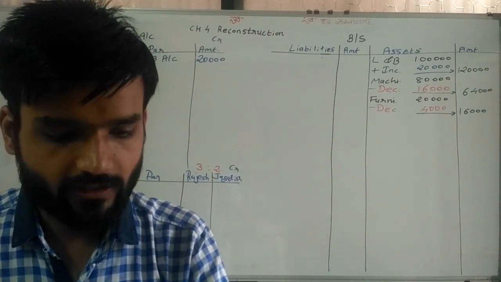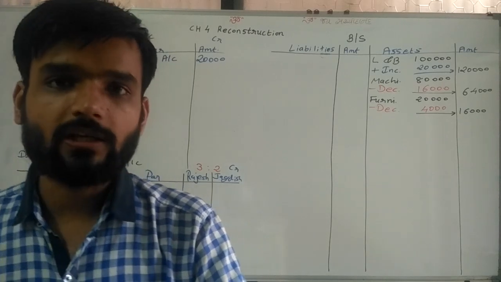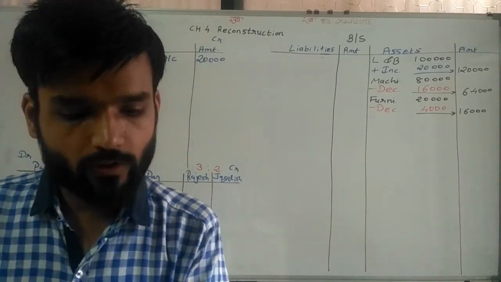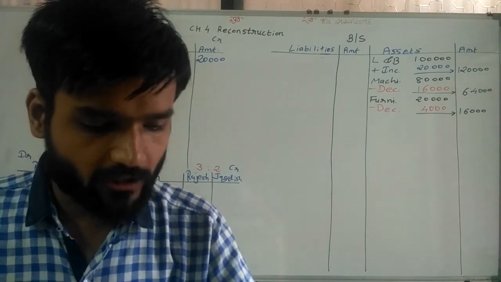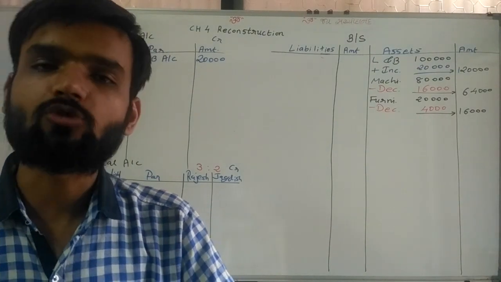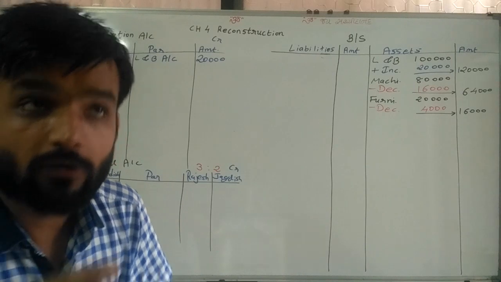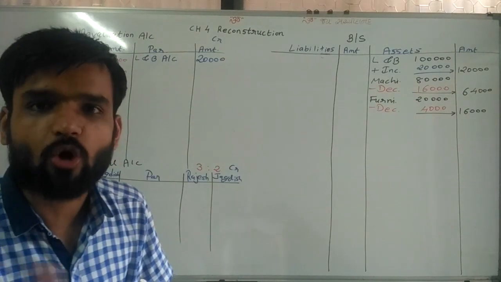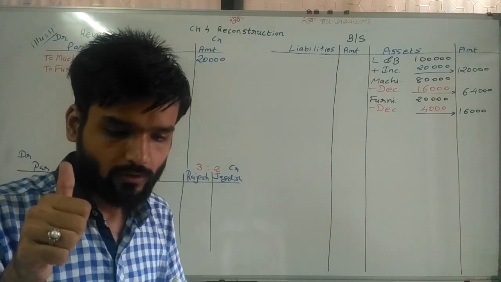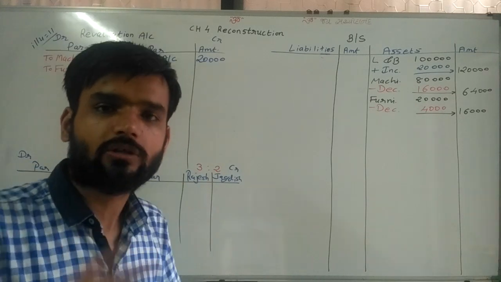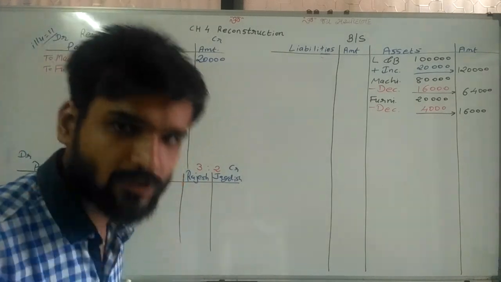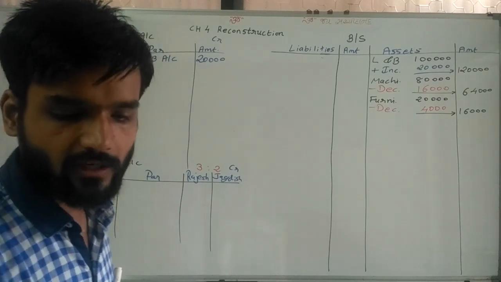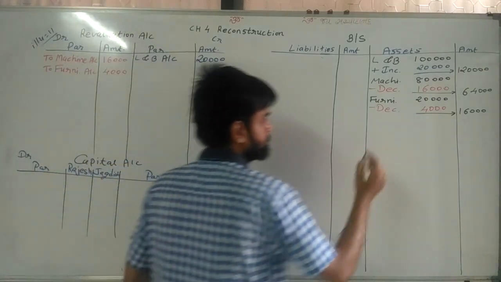In the balance sheet, debtors are 60,000 and from that bad debt reserve of 3,000 is deducted. It means whatever is given in the balance sheet, it is not required now. So this 3,000 we don't need to write in the new balance sheet. That's why we are writing only debtors 60,000 here.